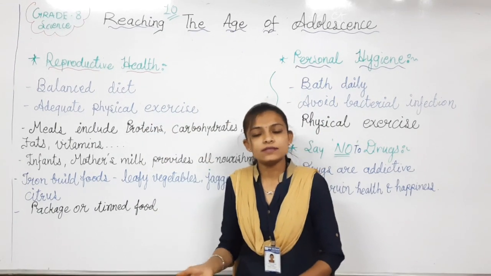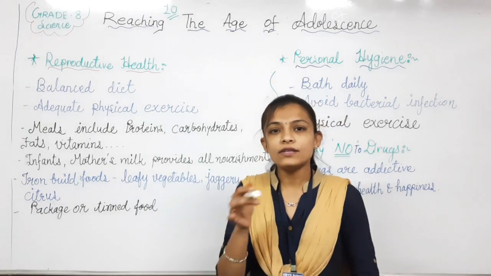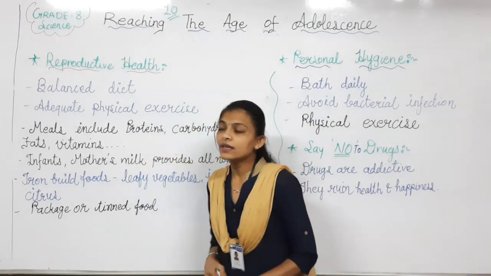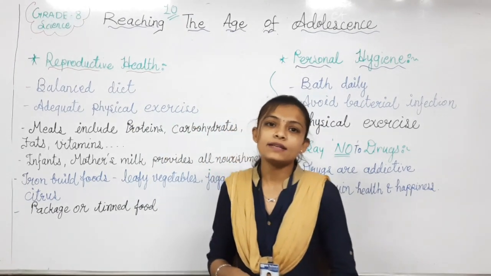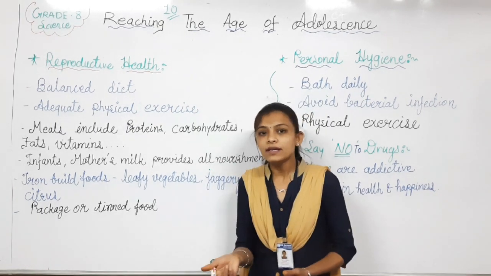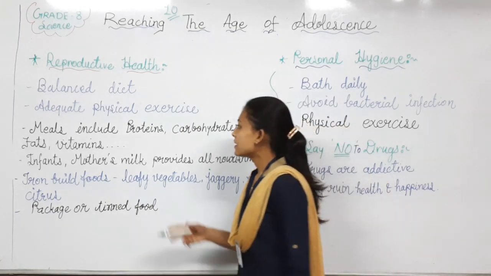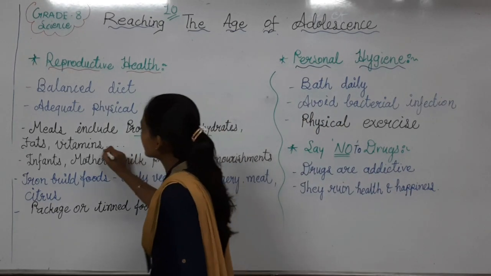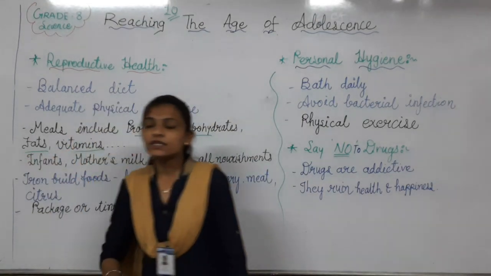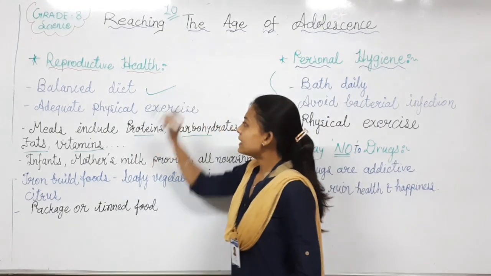Balanced diet, this word you studied from the fourth standard, when you had started the study of science. What is the meaning of balanced diet? Balanced diet means that each and every nutrition is included in your meal, in your diet. Which type of nutrition? Like proteins, vitamins, carbohydrates, minerals, fats. These all nutrition you have to include in your meal, and then your meal becomes a balanced diet.